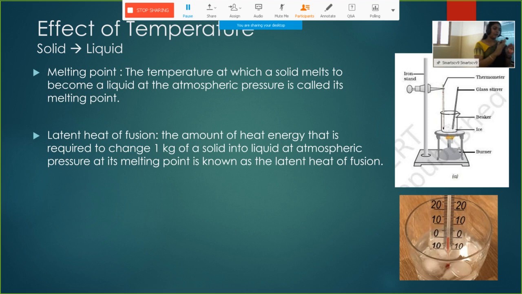You have learned that in solids, the attraction force between the particles is strong. So we have to apply an extra amount of energy to break those bonds. The energy we are applying is used to break the attraction force or increase the kinetic energy of the particles. Then only can they move from their fixed state.